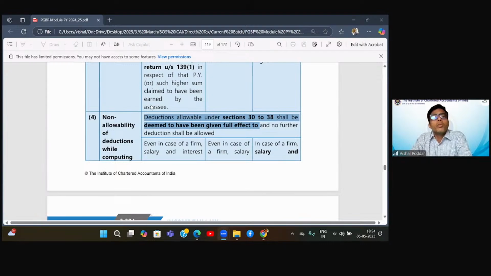Now let me come to the chat box to see what are your questions. It says there can be possibility of bad debts also at the same time. Okay, I think I've answered this. Sir, even if such credit sales amount is received through bank in future period, it would still be a cash sales in the relevant previous year. No, beta.